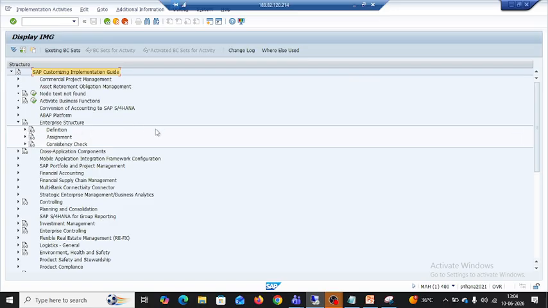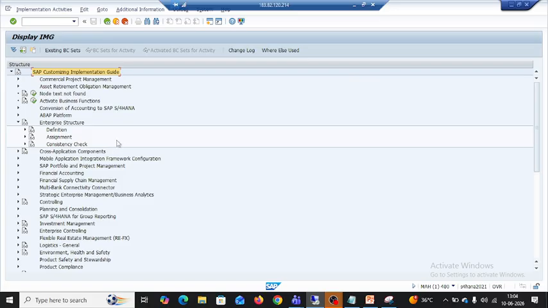Let me complete because I am the responsible first person to complete these things now. I'll give you details of this. Through SPRO path we can create company code, sales org and everything, and we have separate transactions as well, without going through this navigation path.